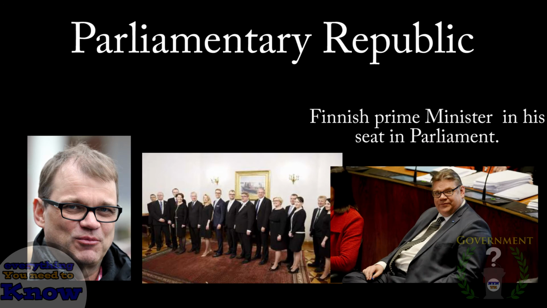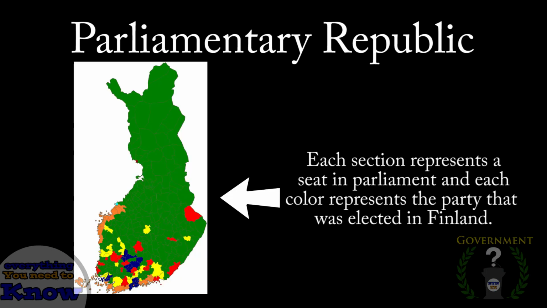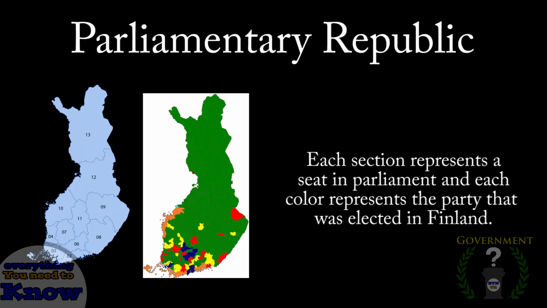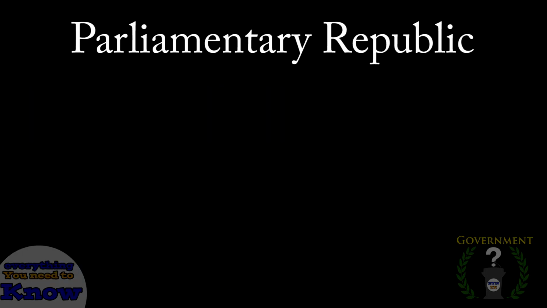which ensures their legitimacy. Each seat in Parliament represents a region of the country. During a federal election, each of these electoral regions elects a member of Parliament. In Finland, for example, there are 15 electoral districts with 200 seats between all of them. Usually a seat is representative of a certain amount of people, so as to keep the power of all members of Parliament fairly equal. There are exceptions to this rule in cases such as the semi-autonomous Åland Islands in Finland, which get a seat in Parliament even though they don't meet the population requirement to have one.